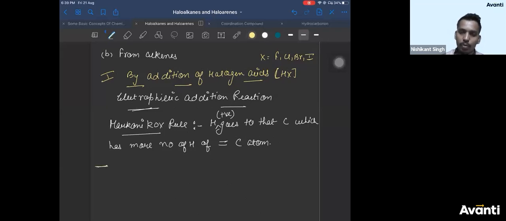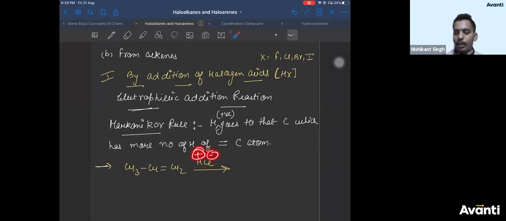Right? So see, if you take propene, that is CH3, CH double bond CH2. This is propene, and if you add HCl to it, let us say. So now, we know HCl gives you H plus and Cl minus. So the positive part will go and add to that carbon of the double bond with more number of hydrogen. So which carbon has more hydrogen? This carbon. So hydrogen will add to this carbon, Cl will add to this carbon. In short, this is how you draw the product.